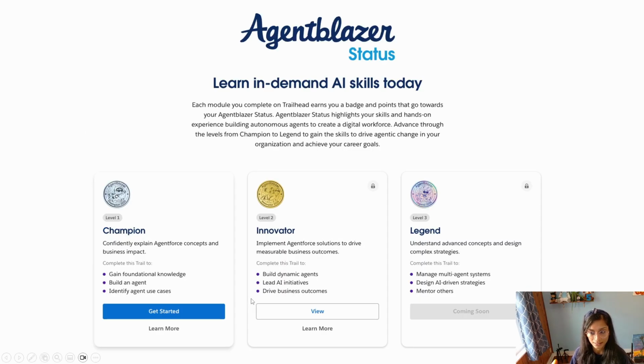Next one, and this is where I want to shout out everyone to start getting into Trailhead and knocking out these modules. I'm going to do that myself as well. So Salesforce announced this Agent Blazor status, which is really good if you want to start learning. So there are 3 buckets: champion, innovator, and legend. And you can go through these trails.